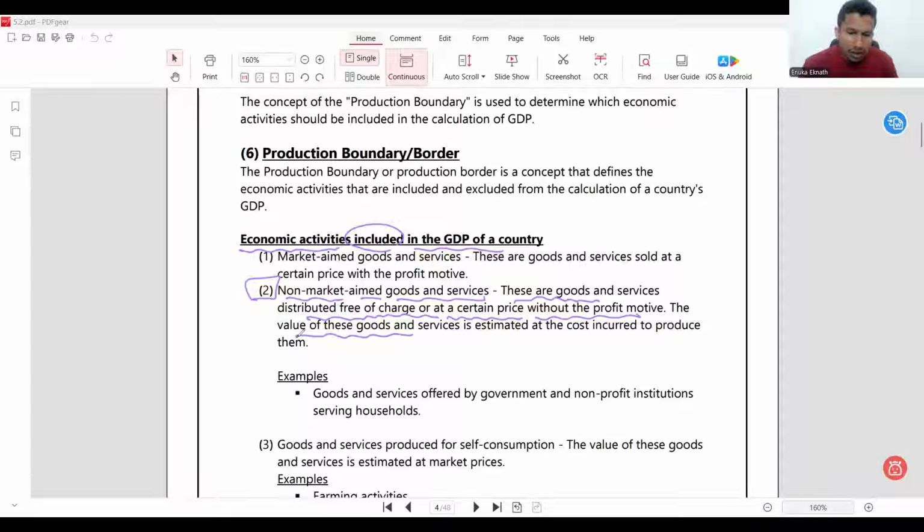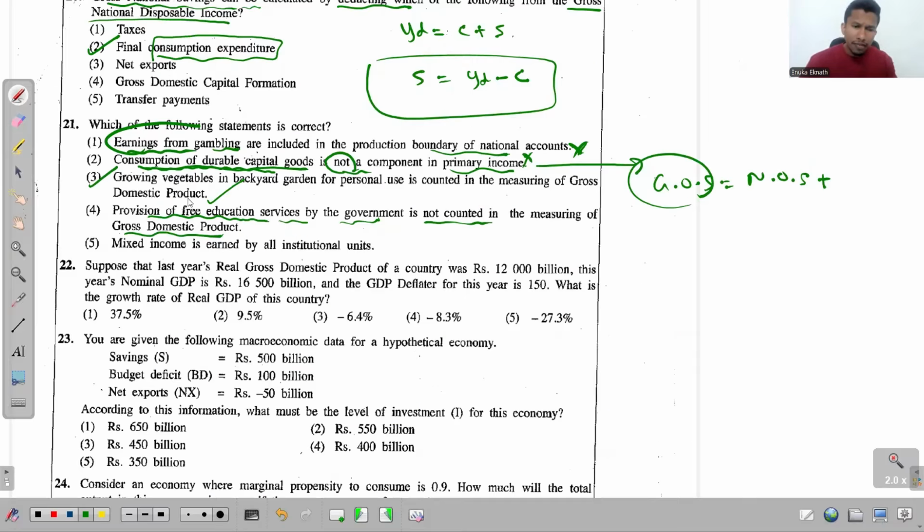The value of these goods and services is estimated at the cost incurred to produce them. And look at the example. Goods and services offered by the government and non-profit institutions serving households. So that is the relevant theory for this part of the question.